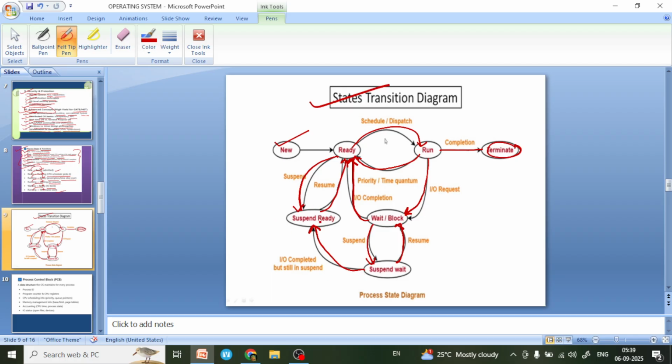After some time, resume, and then go to ready state. From ready state we can go directly into suspend ready state, and this process continues till the process reaches the terminate state.